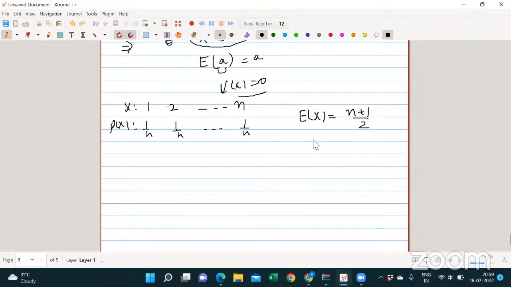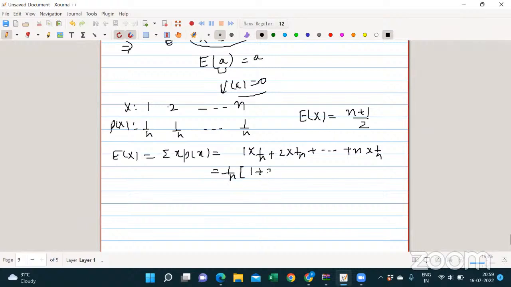You can compute by the formula: expectation of x is summation of x into p of x. It will be 1 into 1 by n plus 2 into 1 by n plus so on plus n into 1 by n, right? So I can take 1 by n as common, so it will be 1 plus 2 plus so on plus n. This is the sum of n natural numbers, so it will be n into n plus 1 by 2. This n will be cancelled out. So expectation of x is n plus 1 by 2, right?